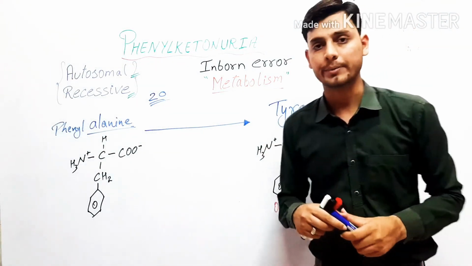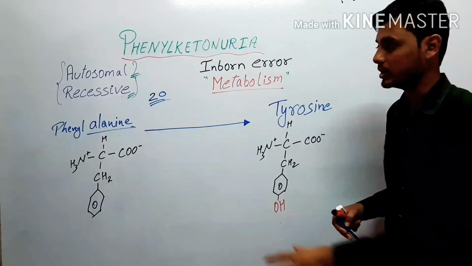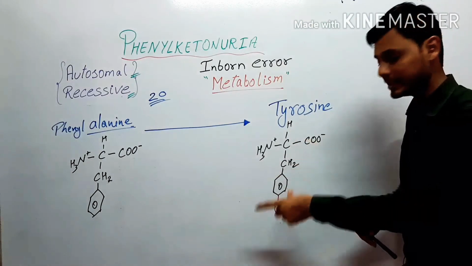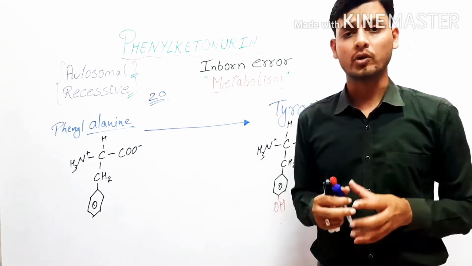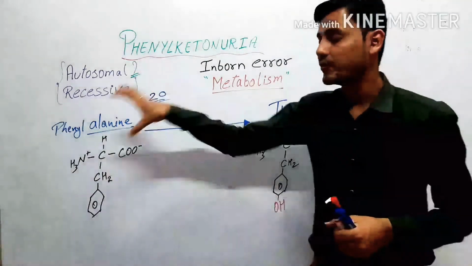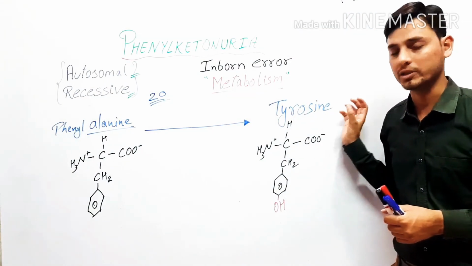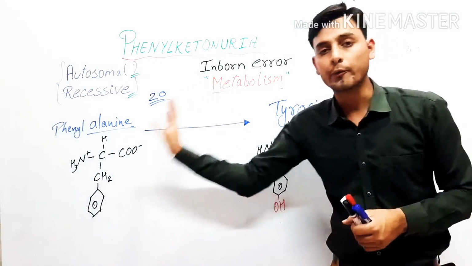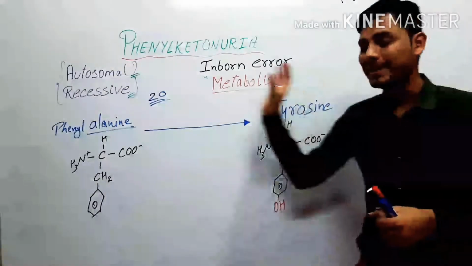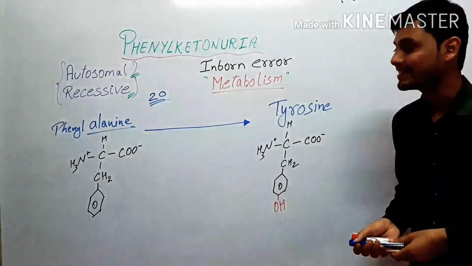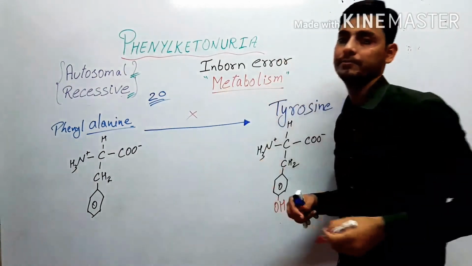Now we come on to the topic. We understand about the structure. There is only one difference in this structure between phenylalanine and tyrosine, that one hydroxy group is added. So there is a metabolic process in our body in which this phenylalanine has to be converted into this tyrosine. This is the process. But to complete this reaction, one enzyme is required. That enzyme is absent.